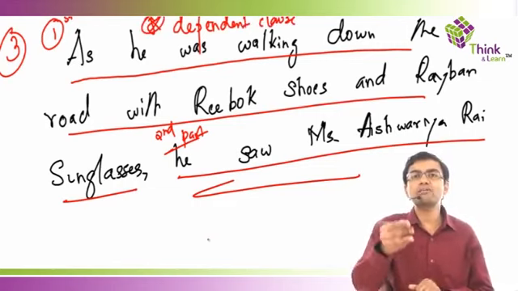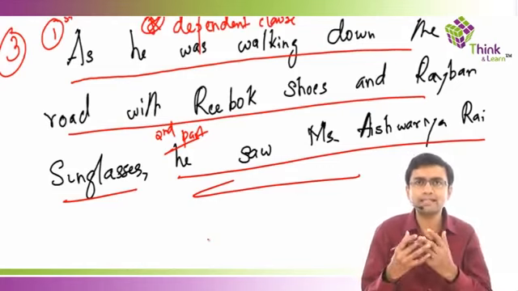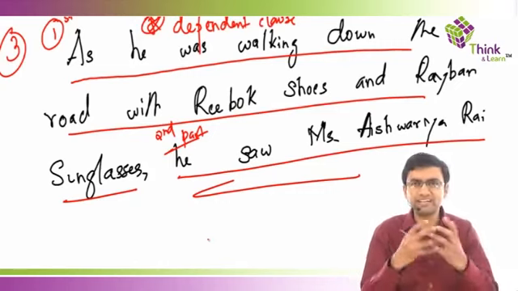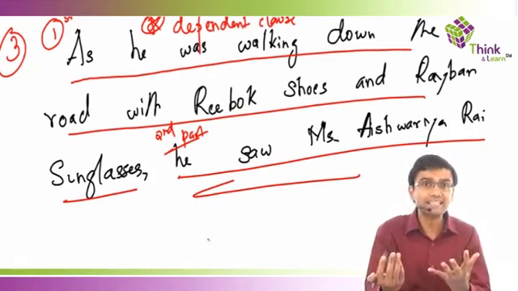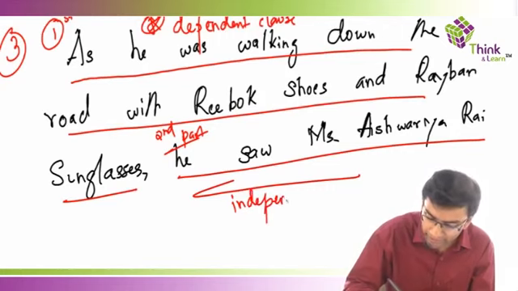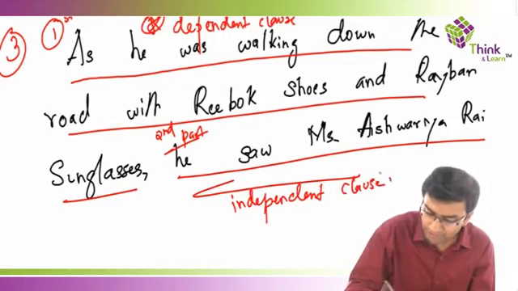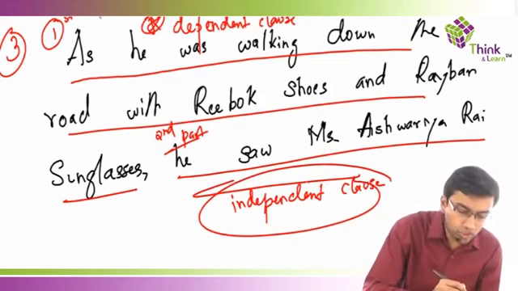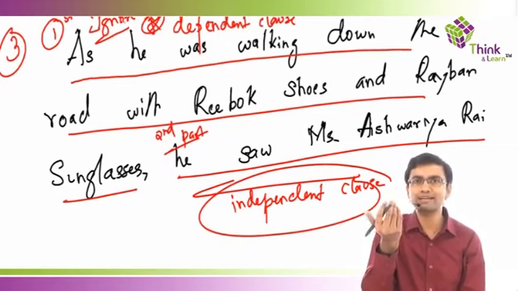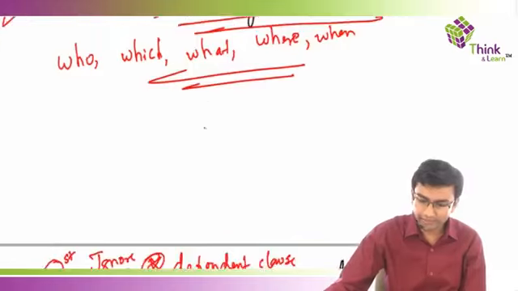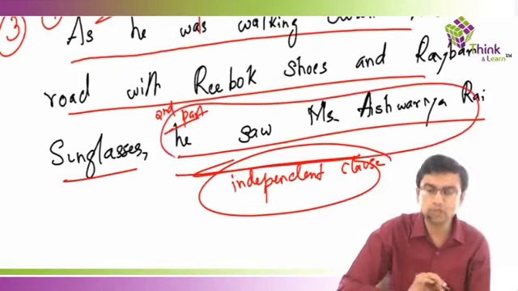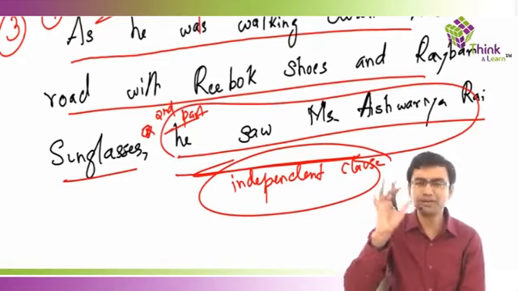Now look at the second half. He saw Miss Aishwarya Rai. Can this stand alone, or does it require the support or help of any other part of the sentence? Not at all, right? He saw Miss Aishwarya Rai can stand alone. If I give you the statement, he saw Miss Aishwarya Rai, it is complete. It doesn't require the help of any other statement. That means this is going to be an independent clause. The rule is very simple, guys. Don't worry about dependent clauses. Ignore dependent clauses. See, it cannot stand on its own. If it cannot stand on its own, why am I worried about that part of the sentence? What is really important in this particular sentence is the independent clause. He saw Miss Aishwarya Rai. This is the most important part of the sentence. Don't worry about the dependent clause, guys.